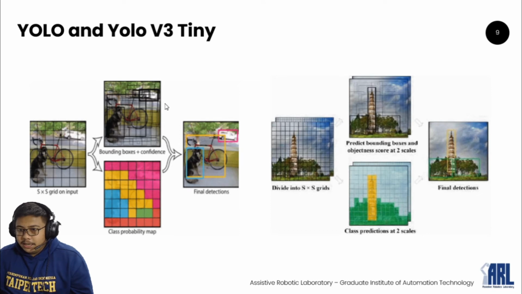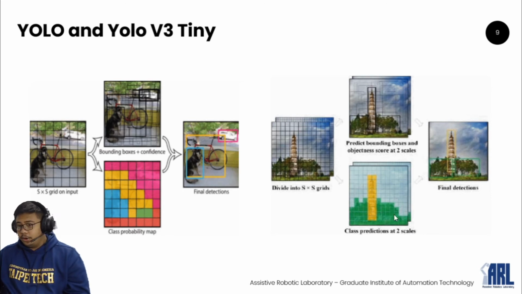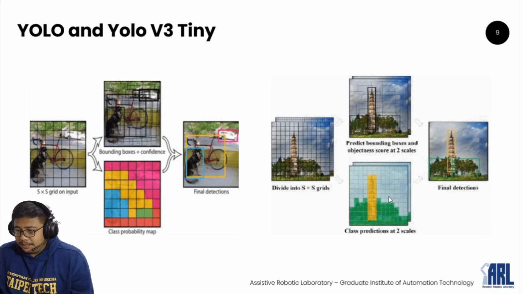Basically, in YOLO they use bounding boxes and use all scales. I mean, they don't use only one scale. But YOLO V3 Tiny is smaller because it only uses two scales. That's why it's called Tiny, and the version we use is V3, because I think right now YOLO V3 is still the best and the most proper for our application.